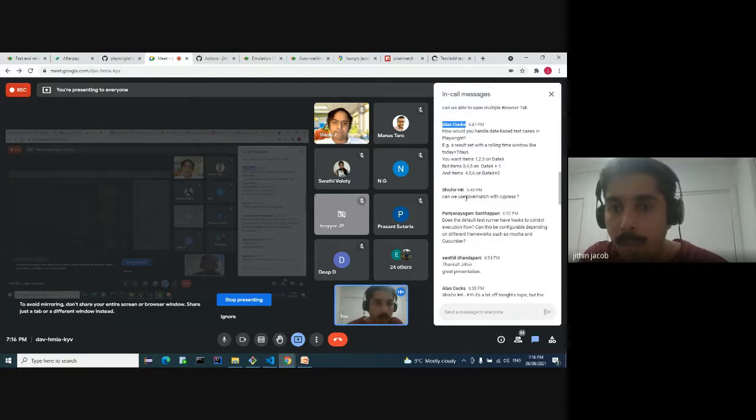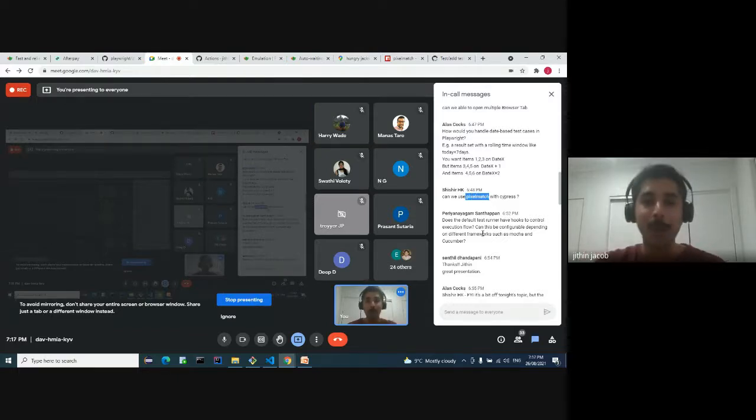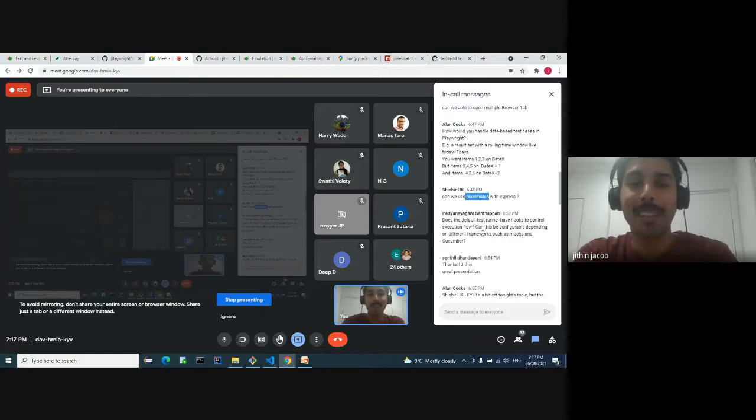Can we use pixel match with Cypress? Yes, you can use it actually. That's a good question as well. So you need to write some code in here as well. So there is a specific option .side.task actually. So you might have to try it out actually.